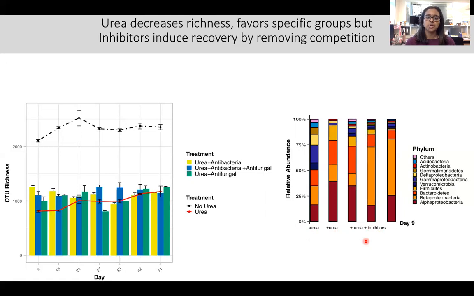In conclusion, we show that community succession is triggered in response to urea, that competition was driving community succession, and that the mechanism mediating succession was the inhibition of actively growing organisms.